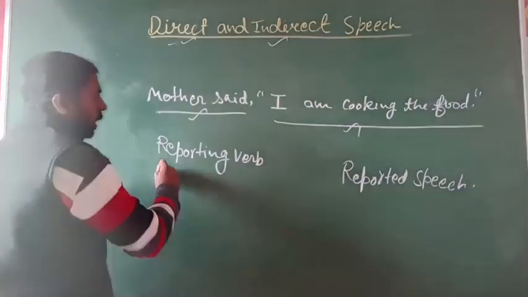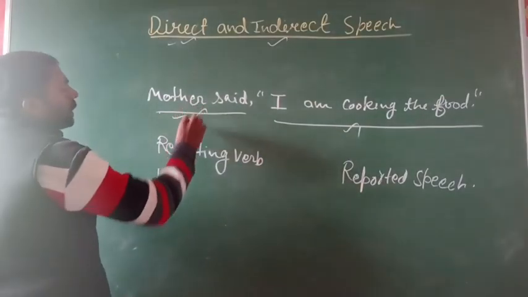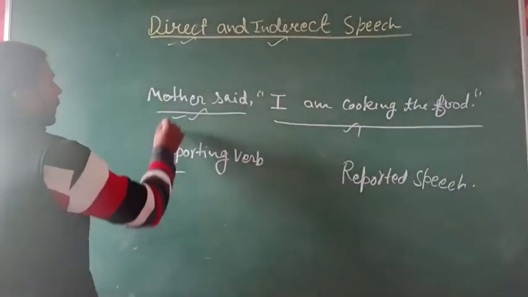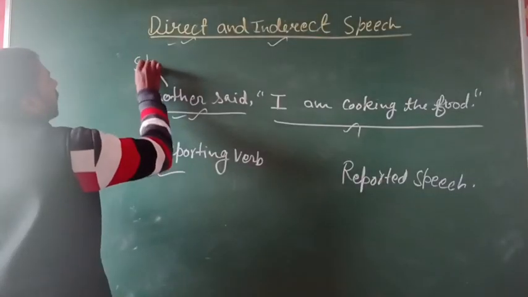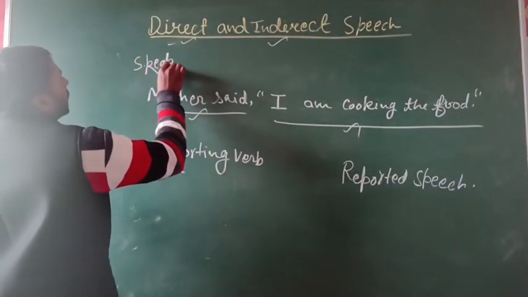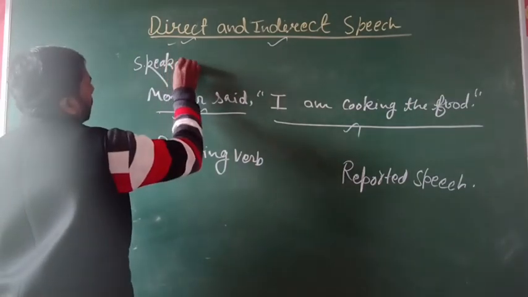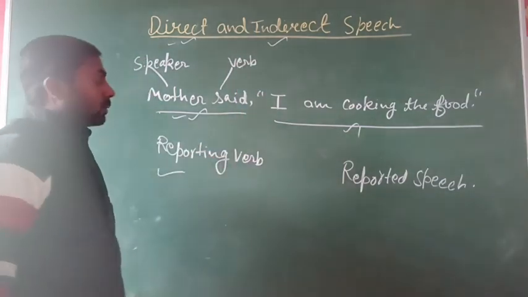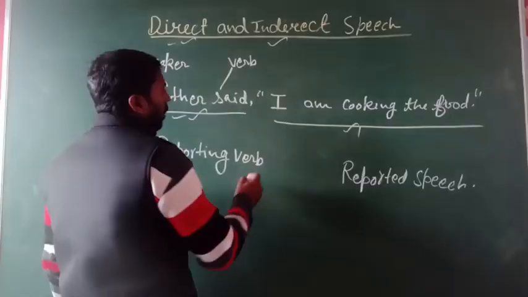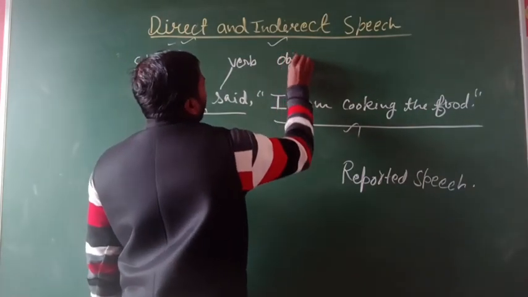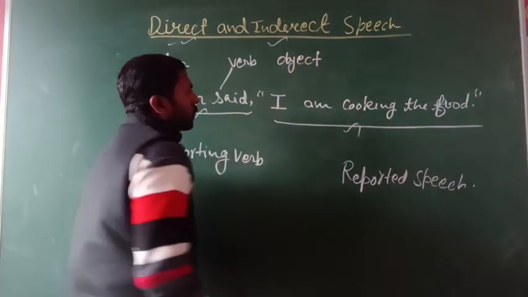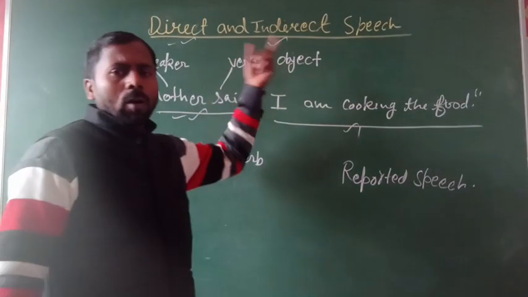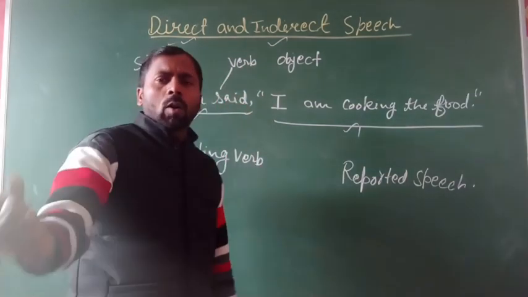First we talk about the reporting verb. The reporting verb is also divided into three parts. The first part, "mother", is the speaker, and "said" is the verb, and some sentences also need an object. The object is not mentioned here. So we can divide the reporting verb into three parts: speaker, verb, and object, the same as in a common sentence.